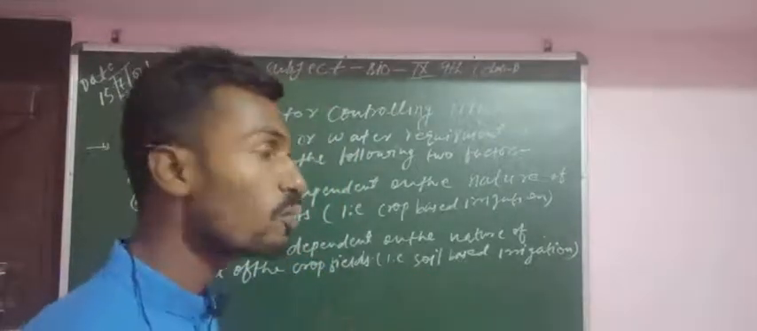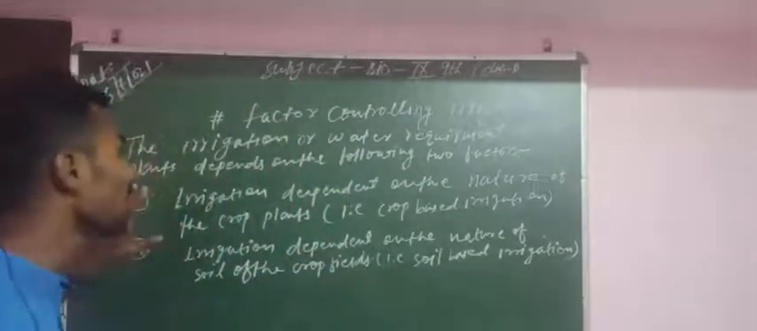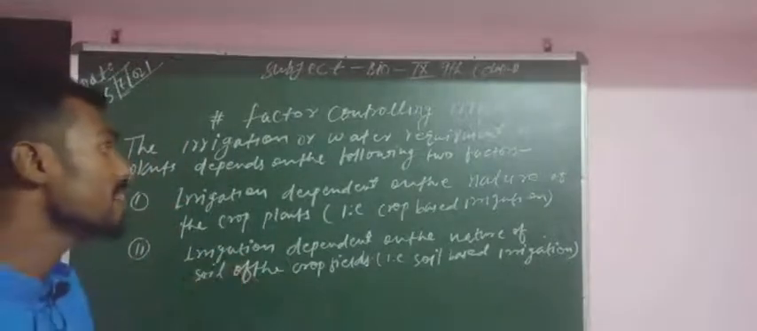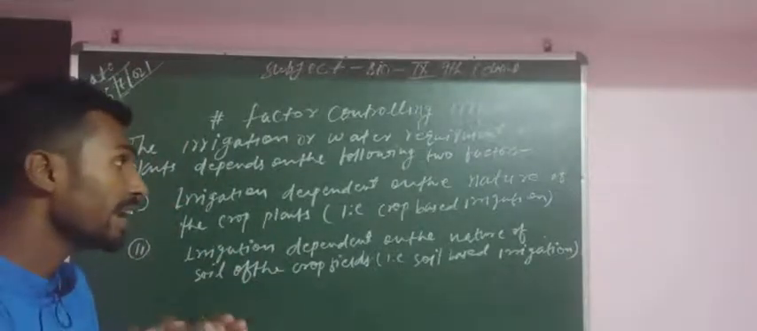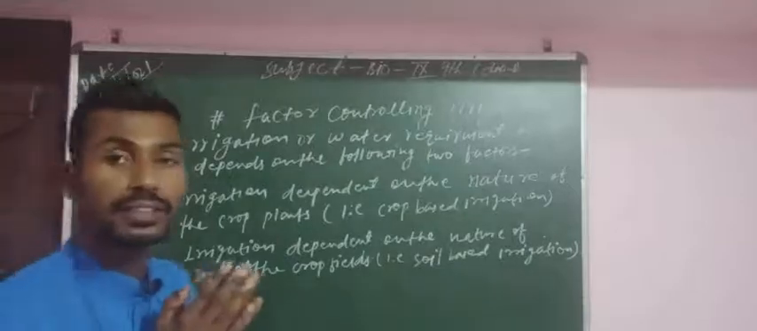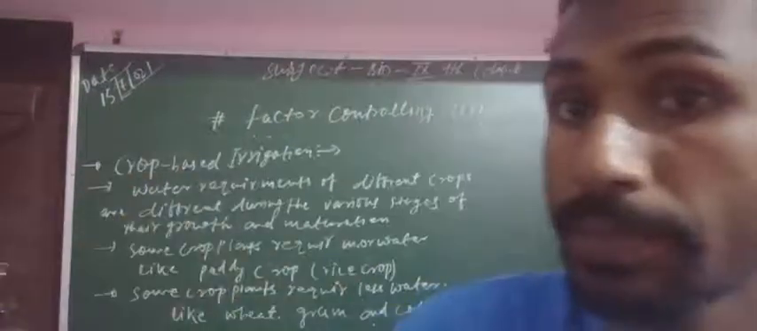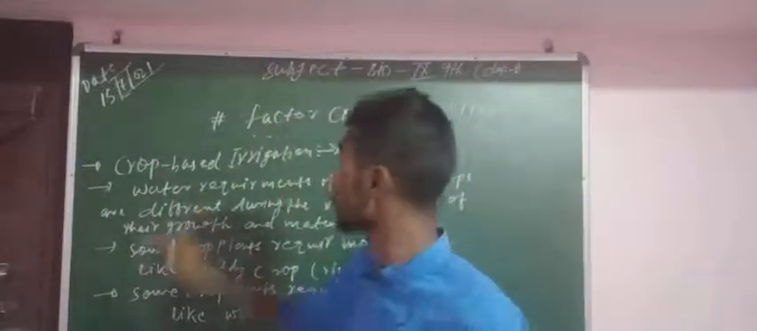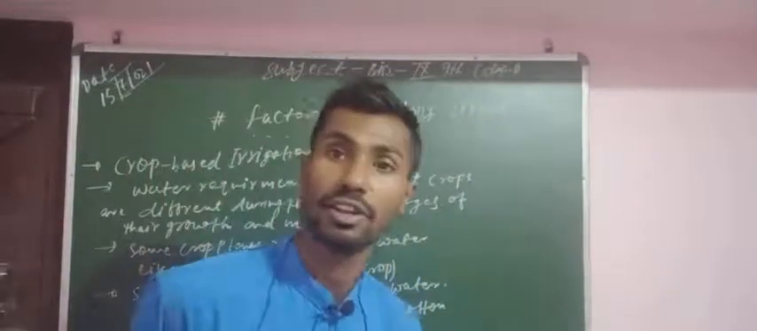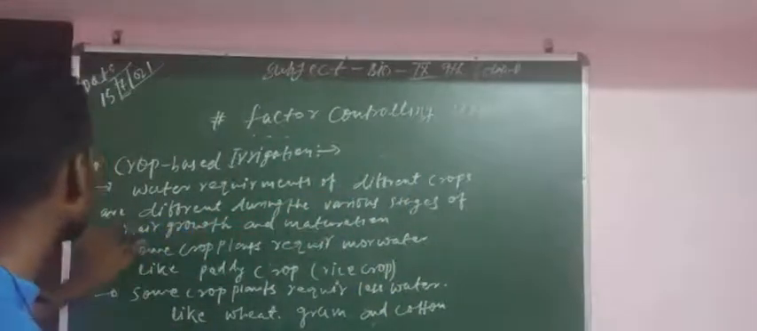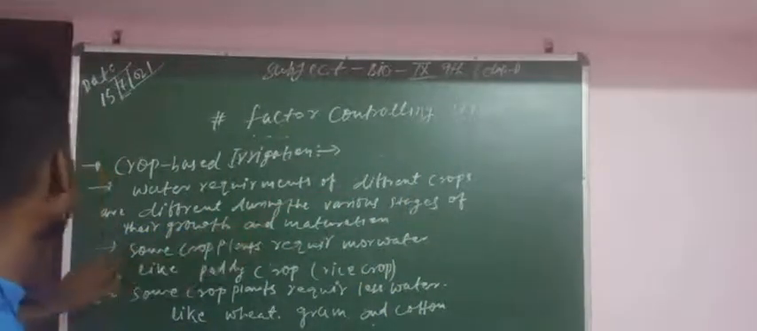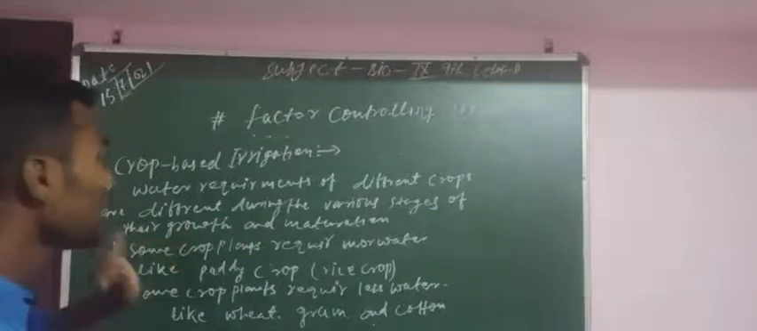So there are two main factors: crop based irrigation and soil based irrigation. We will discuss these two points briefly. The first point is crop based irrigation. The water requirement of different crops is different during the various stages of their growth and maturation.